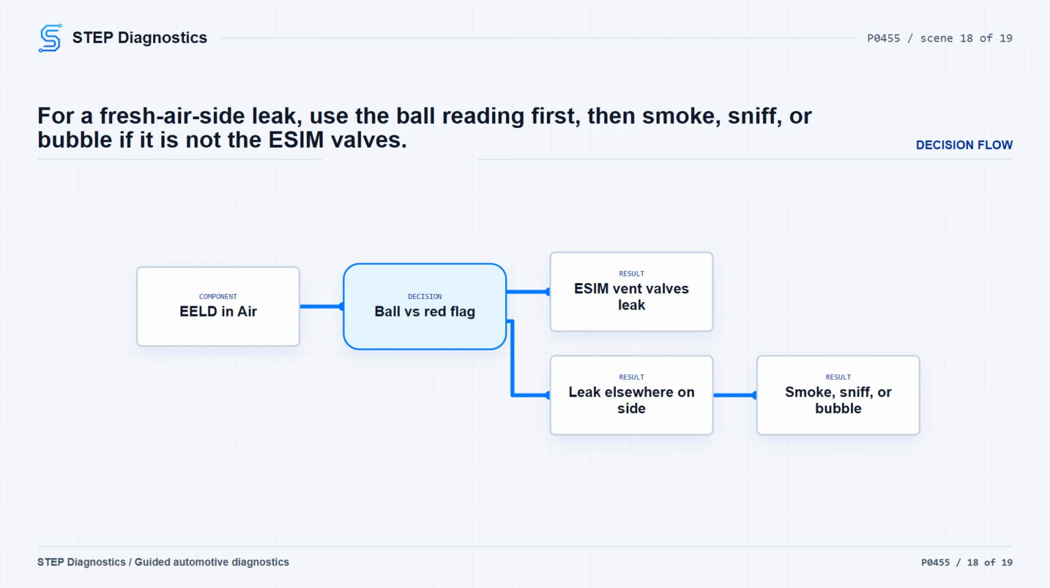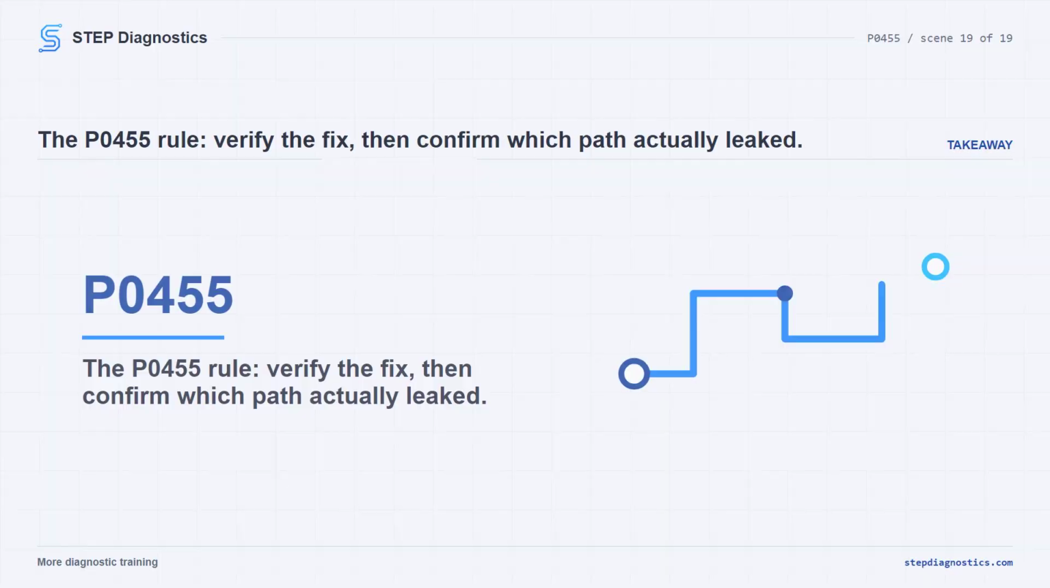Use smoke, a hydrocarbon sniffer, or a bubble test around the connections and sealing points. For an internal purge solenoid leak check, remove the manifold hose, fill the system with smoke, and check for smoke through the purge solenoid. If smoke is present, replace the purge solenoid. Then repeat the intrusive leak evaluation to verify the repair. Keep verification separate from leak isolation.